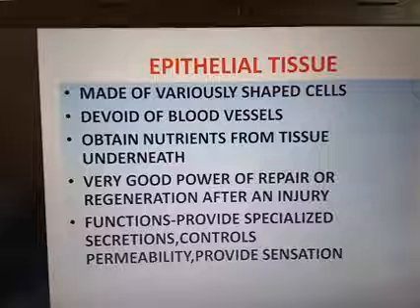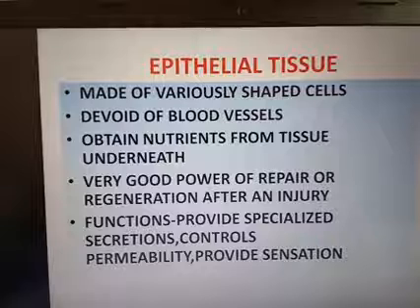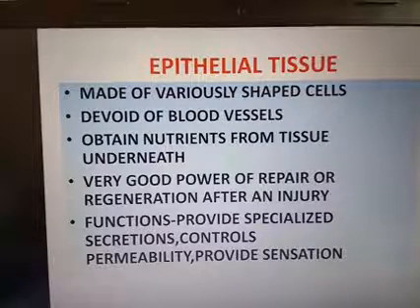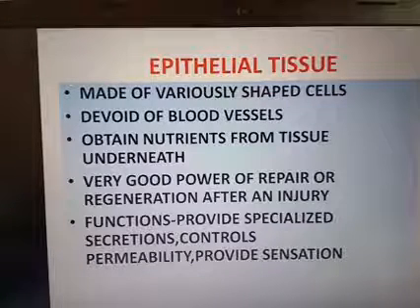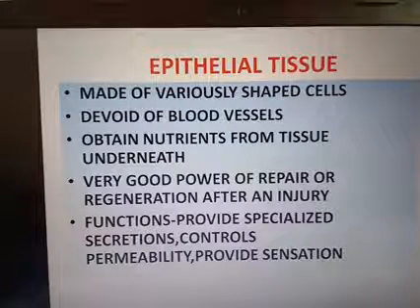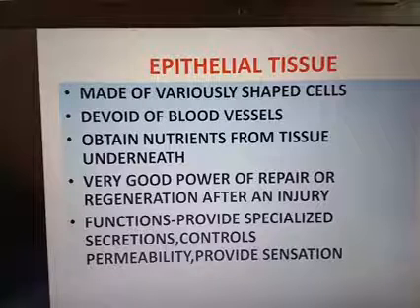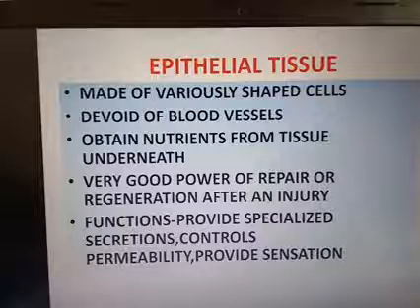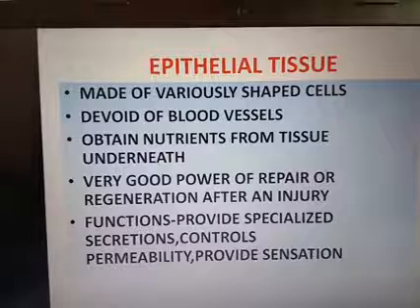Next, we are discussing the characteristics of epithelial tissue. This epithelial tissue is made up of variously shaped cells, oval, polygonal, like that. These cells are closely attached, each a protective barrier. These tissues are avascular, which means they are devoid of blood vessels. They obtain nutrients from the tissue underneath. They have a very good power of repair or regeneration after an injury.